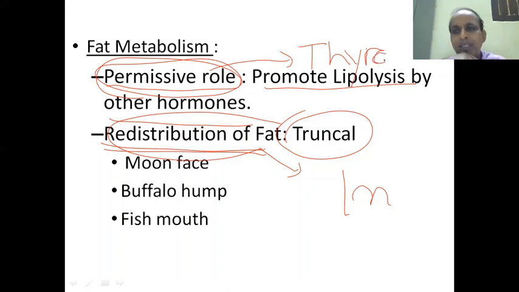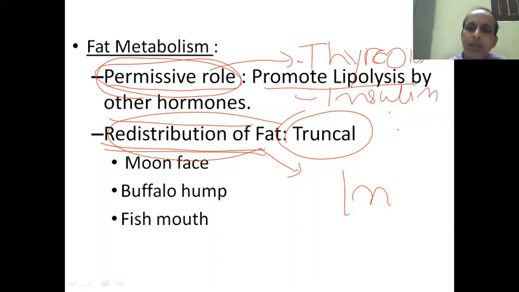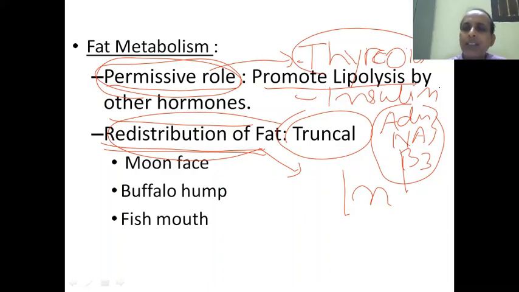The beta 3 receptor mediated lipolysis also occurs. So the hormones responsible: one is thyroid, another is insulin, and another is adrenaline or noradrenaline through beta 3 receptor. So for the action of these three hormones mainly, thyroid, insulin, and adrenaline, noradrenaline, these glucocorticoids have the permissive role.